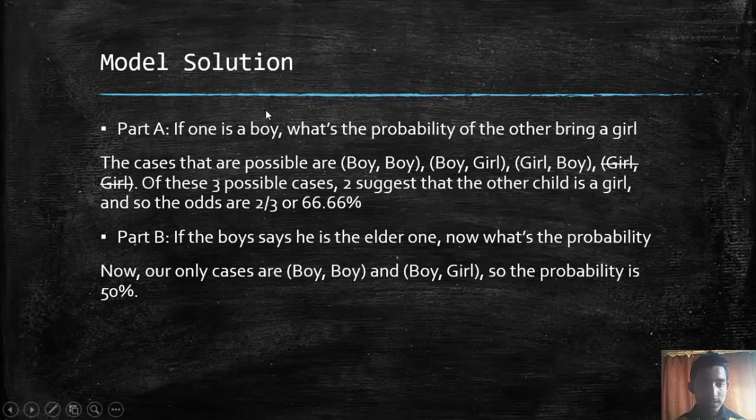Okay, so they suggested that the four possibilities are boy boy, boy girl, girl boy, and girl girl. And of course it cannot be girl girl because we know that one of them is a boy. So we have got three possibilities and two out of them have a girl in them. So it's 66% or 2 by 3.